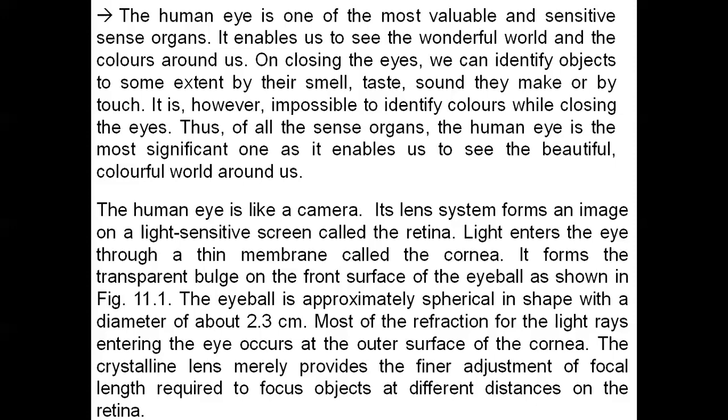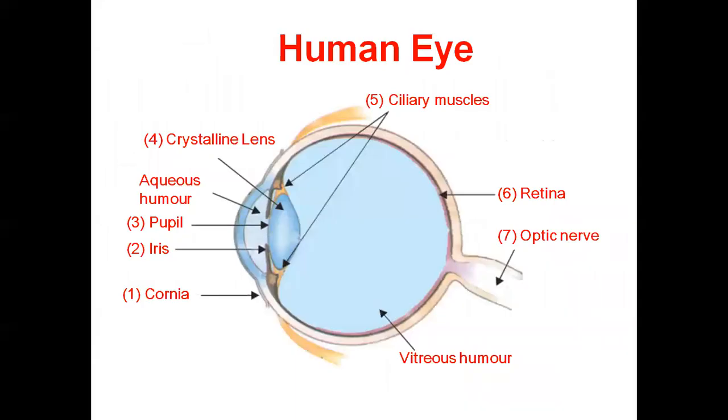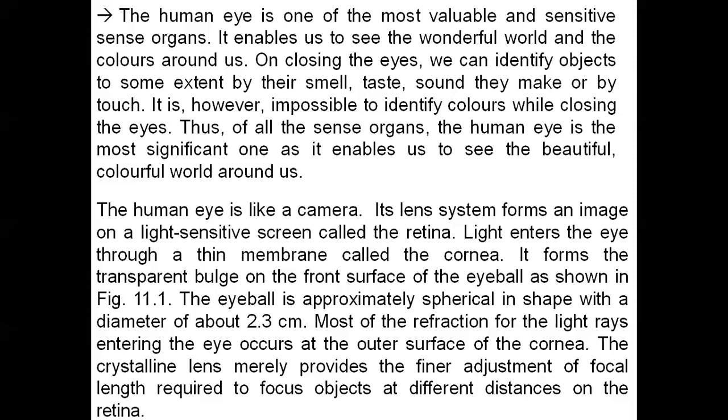Light enters the eye through a thin membrane called the cornea. You saw in the eye figure that the first part is the cornea, so light definitely enters our eyes through the cornea.